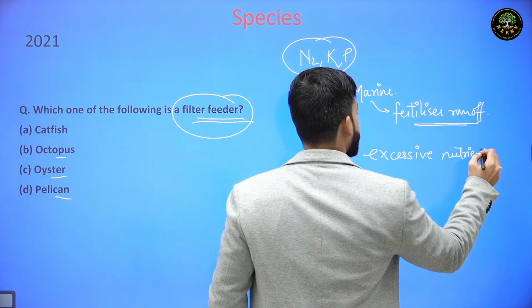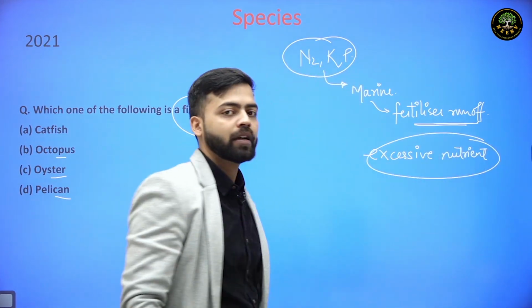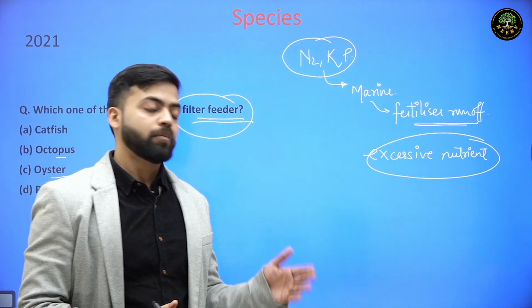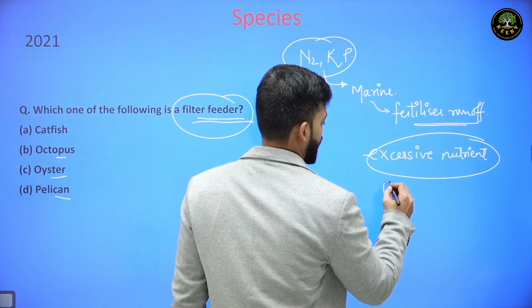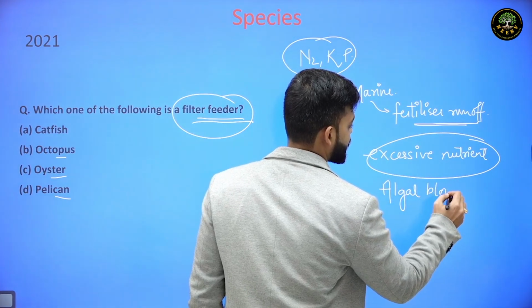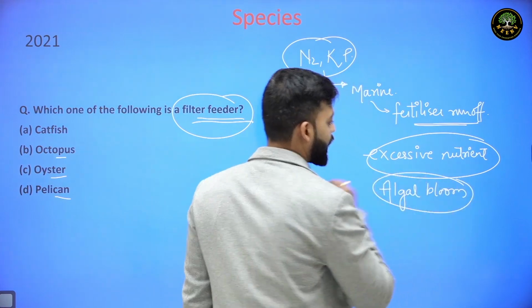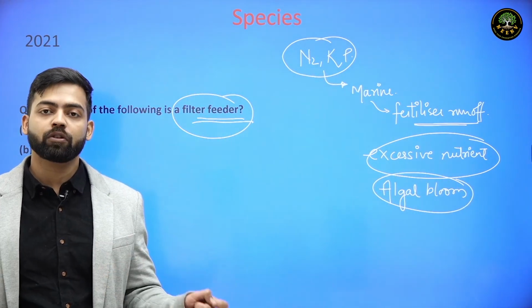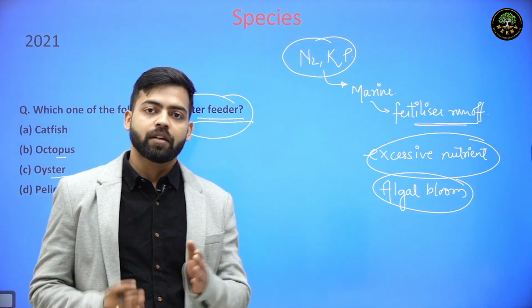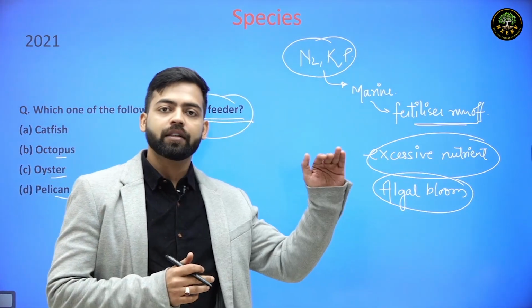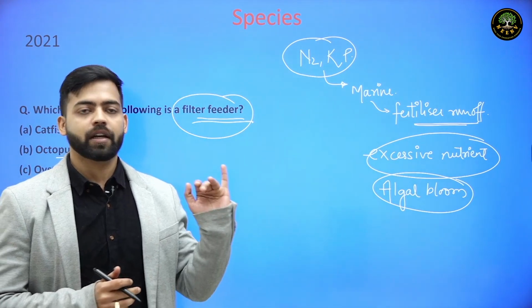And what happens if there is excessive nutrient? There will be more blue-green algae or algae growth. Algal bloom will be there. Once there is algal bloom, they will take the dissolved oxygen present in the water, and hence the remaining oxygen will be less for the fishes and the population of fishes will decline.